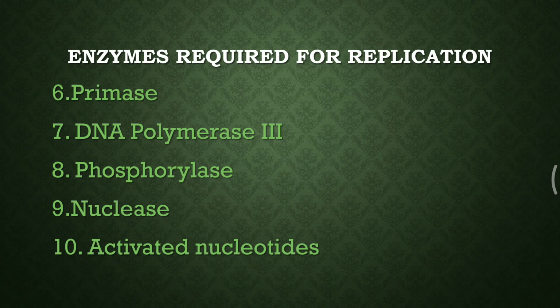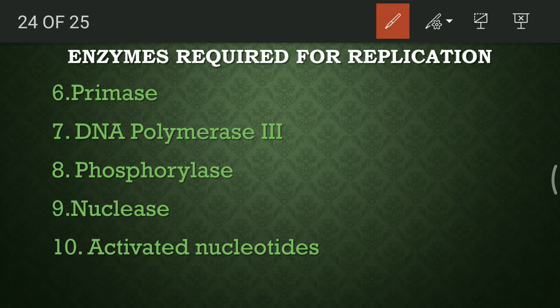Next series of enzyme is primase, which is helpful in synthesis of the primer. I said that primer was a 10 to 12 nucleotide RNA structure, or a strand we can say. So primase helps in primer synthesis, and it is a DNA dependent RNA polymerase. It is dependent on a DNA for the formation of the RNA strand.